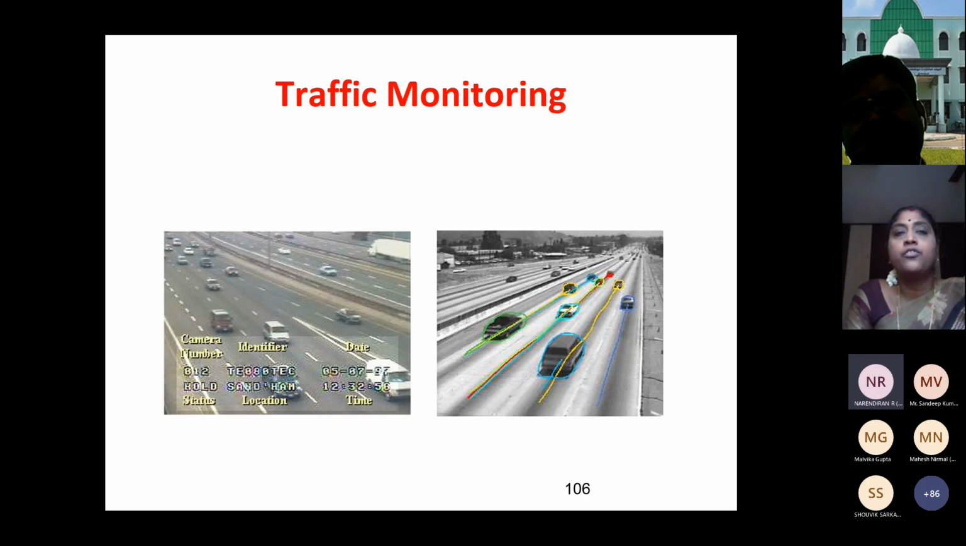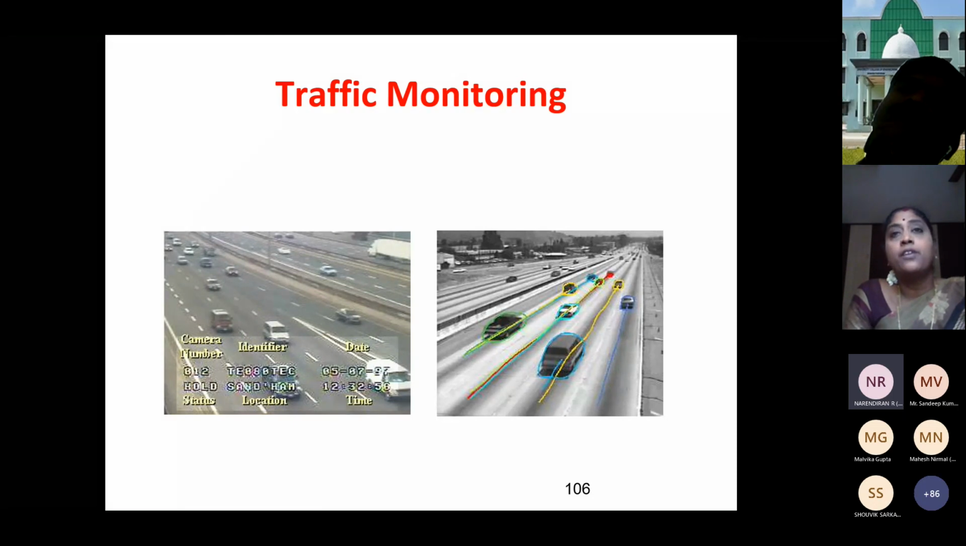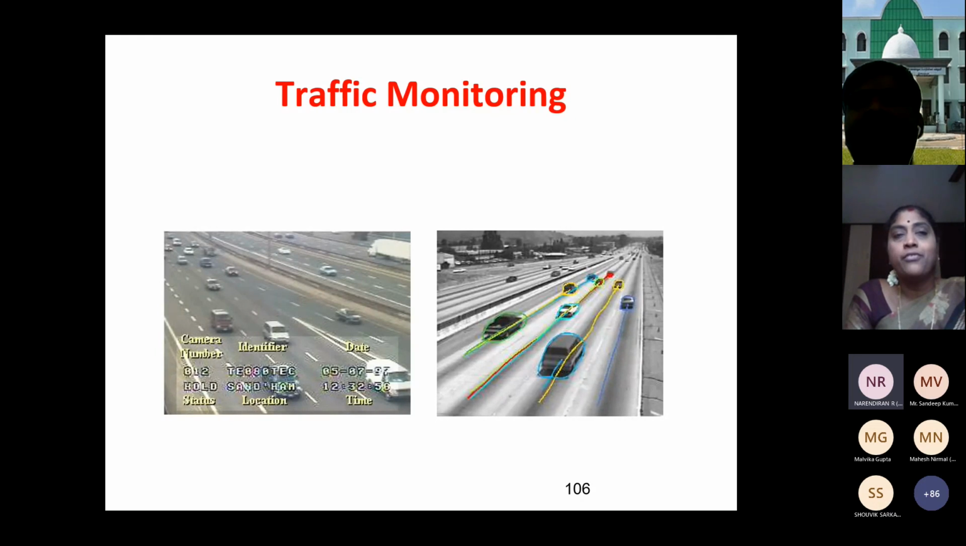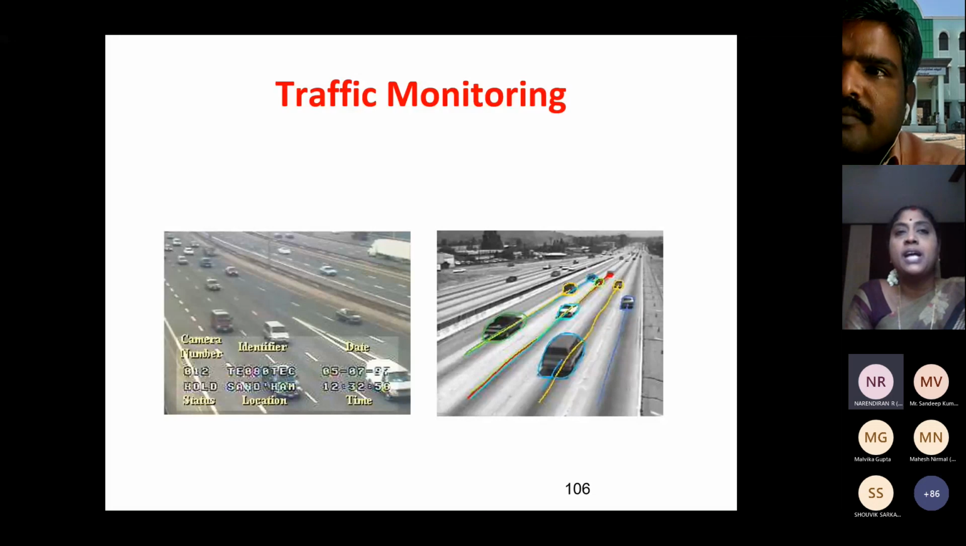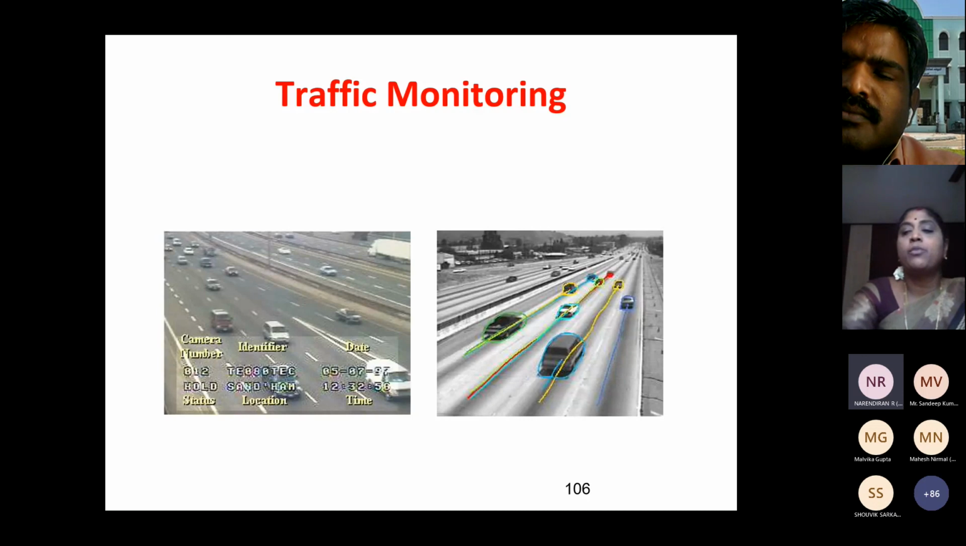So instead of having a toll booth, while the car comes, you can simply find out which car is moving, and you can simply pass the car through the toll. And similarly for finding out which car is moving fast. Suppose the car is moving very fast beyond the allowed speed limit, then I can simply charge him without even stopping the car. We can simply charge and send information to him. So all these are traffic monitoring.